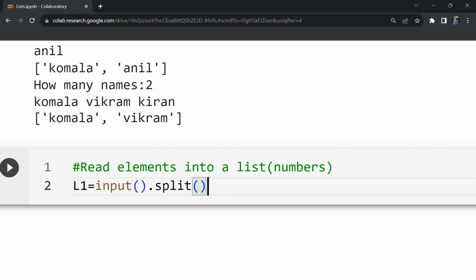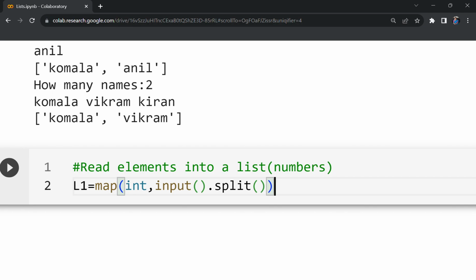It will read the elements in string form. I need to convert them to integer. Suppose I give something like int around this, input dot split is a list, and this int function cannot be applied on a group of elements. So for this reason, what we have to do is apply a map function like this.